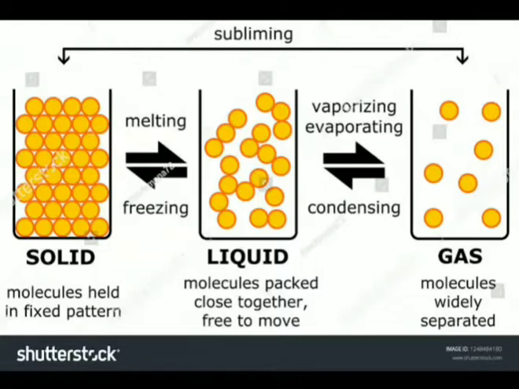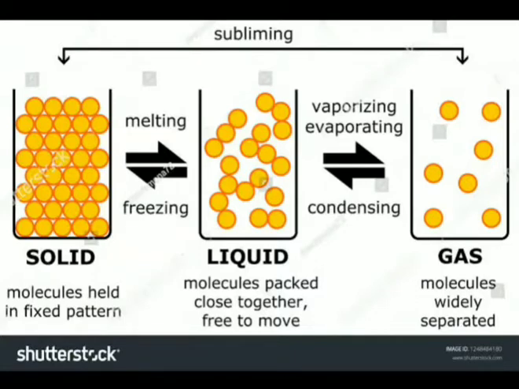And one more thing to remember here, that is conversion of solid directly changes into gaseous state without melting. That means when a solid directly changes from solid to gas without melting, that is known as what? Sublimation. For example, ammonium chloride, naphthalene balls, solid carbon dioxide, these are what?